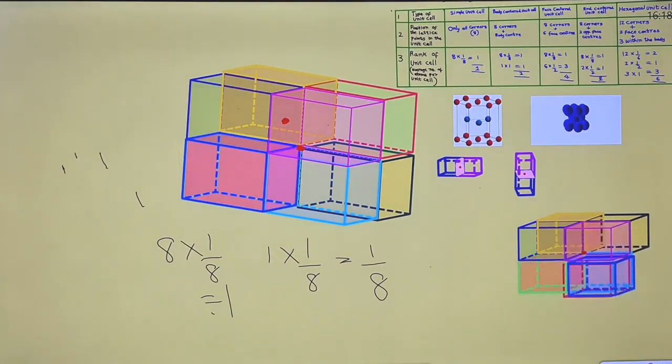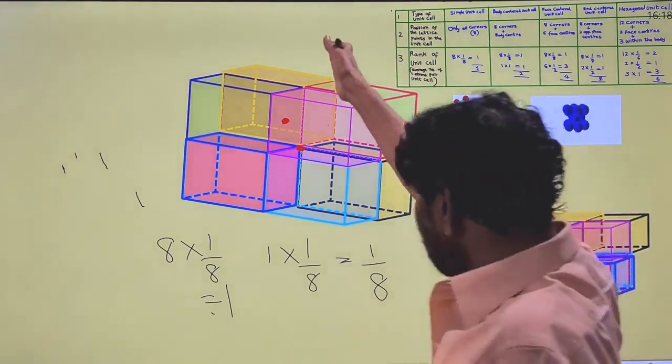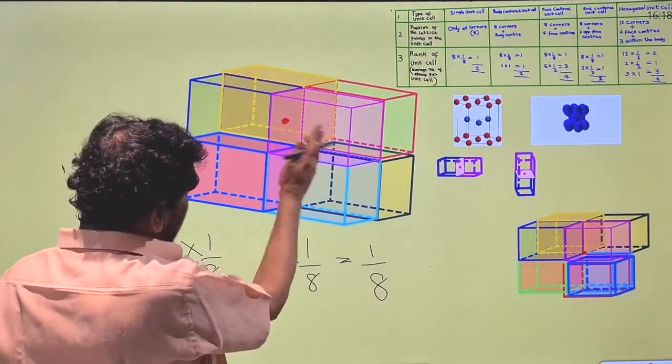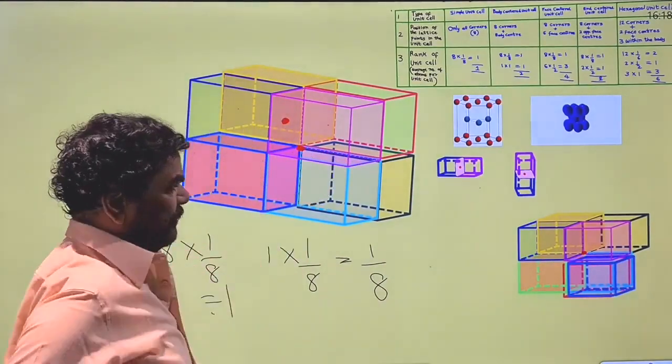That is the property of 2 unit cells. So for each unit cell, if it is present on the face center, its contribution is half.